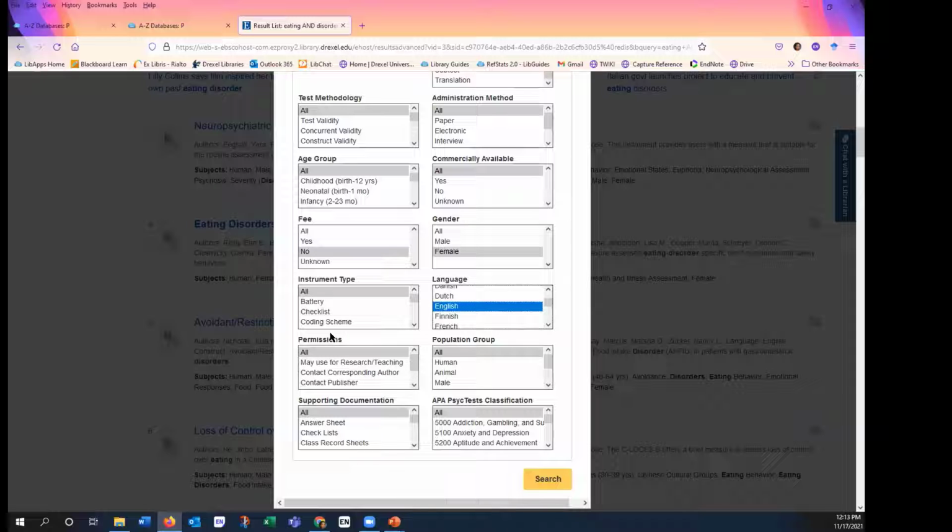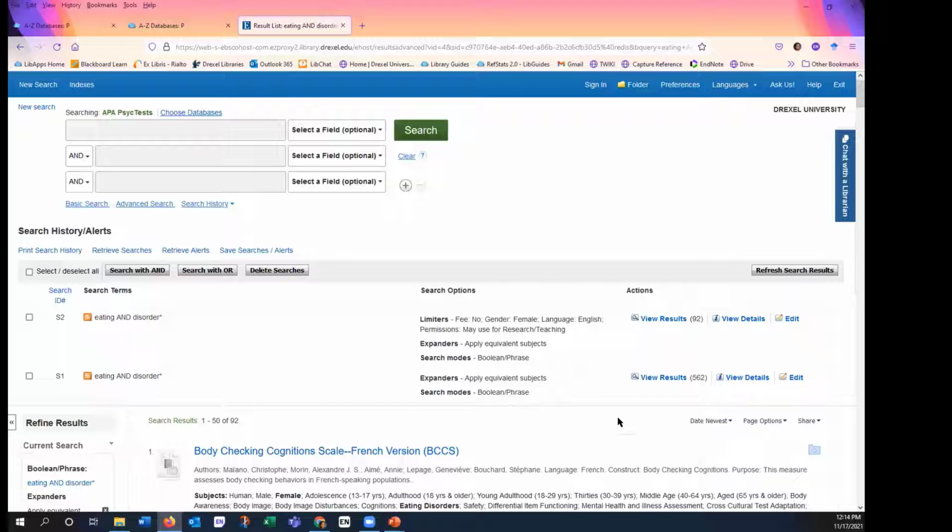Oh, and this is an important one to me. Under permissions, they give me the option that I can use it for research and teaching. So let me select that. But you can see there are also a number of other options here, like supporting documentation and so on. But I think that's all I'm going to select for this search, and I'll click on search now and see what I get. That narrowed my results down quite a bit.